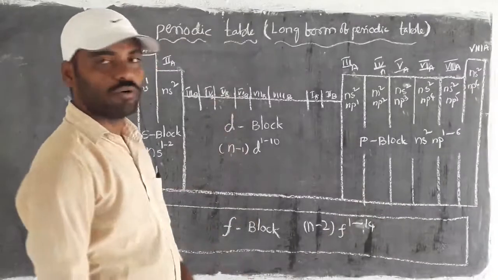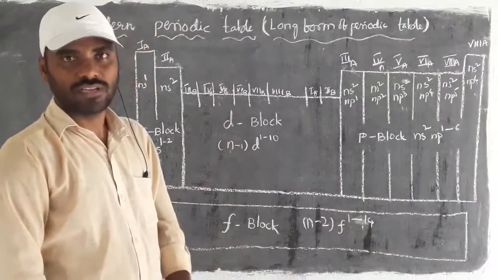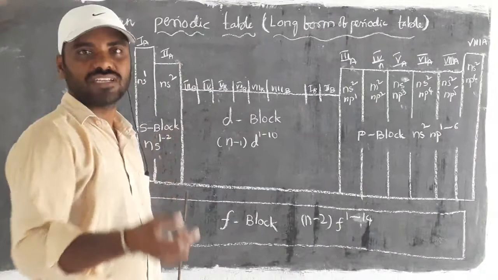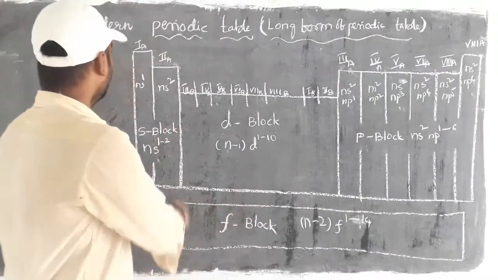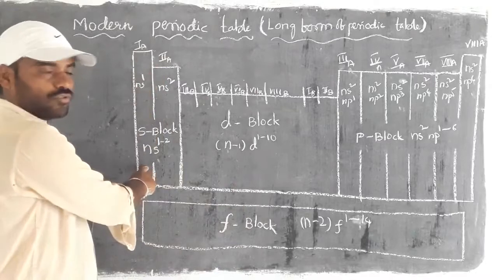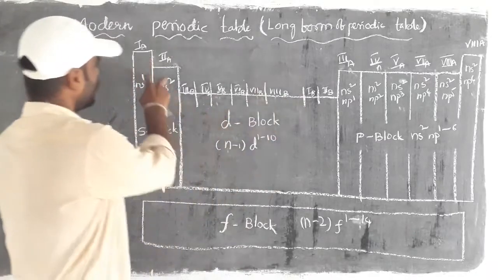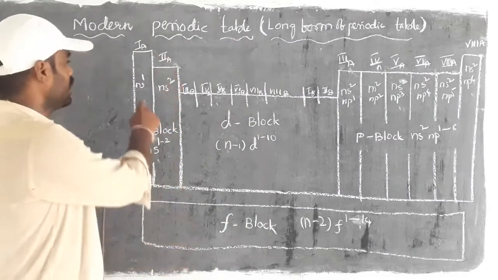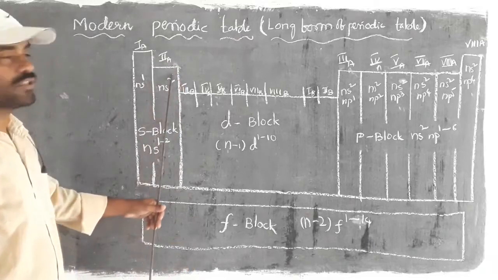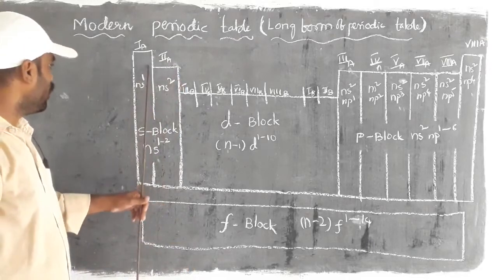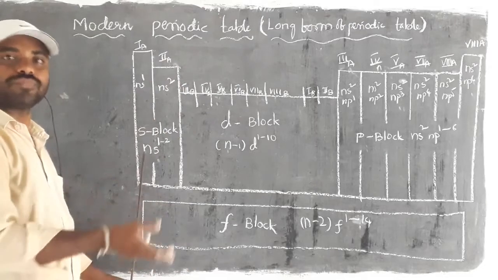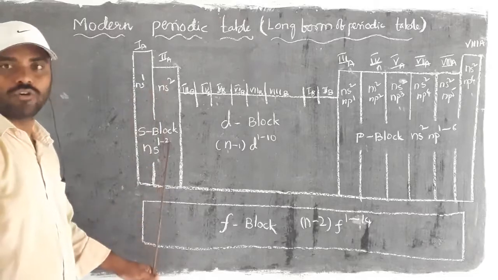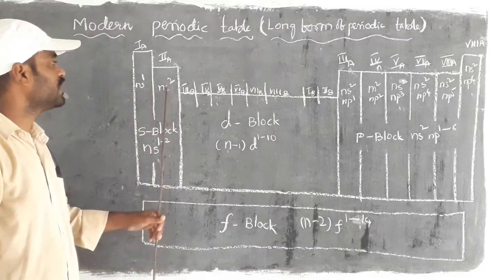So, if you take a look at the modern periodic table and its blocks, simply the differentiating electron which is present is what we consider as the block, as we already saw. If you take this particular vertical line, this is a group. Here first A and second A have electron configurations ns1 and ns2, meaning ns1 means all those elements generally show s1 configuration. The second group shows ns2, that is s2 configuration.